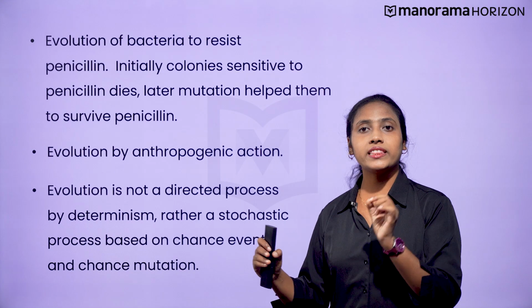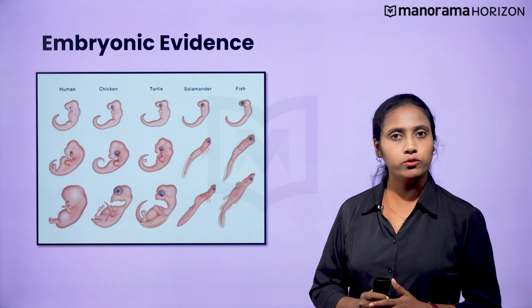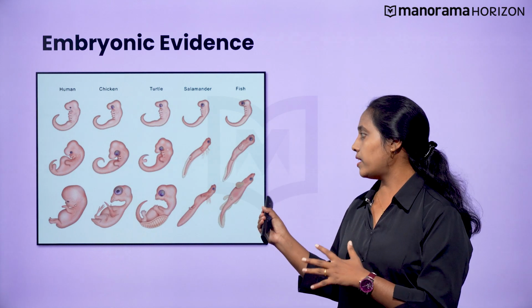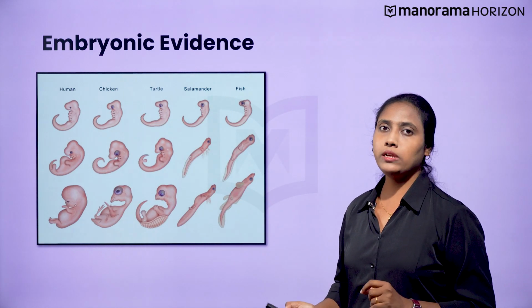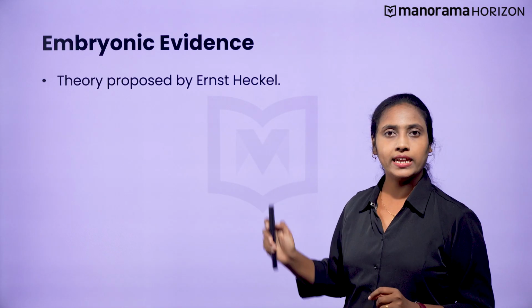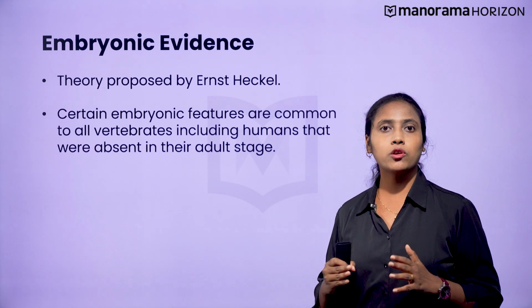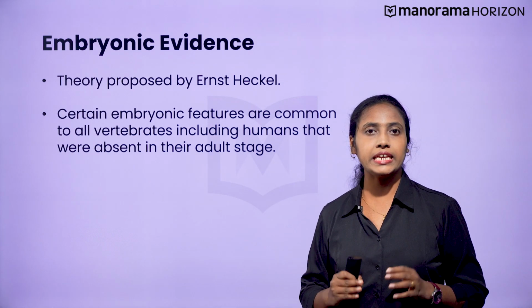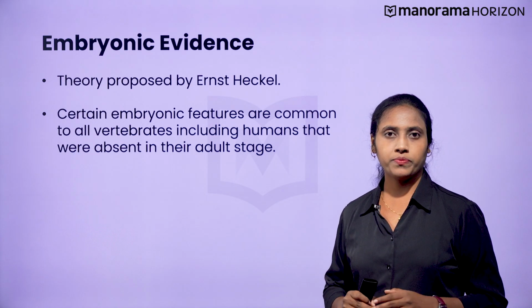Now let us understand the final evidence, which is embryonic evolution. This evidence was later rejected. This theory was proposed by Ernst Haeckel. He said that certain embryonic features common to all vertebrates, including humans, were absent in their adult stage.